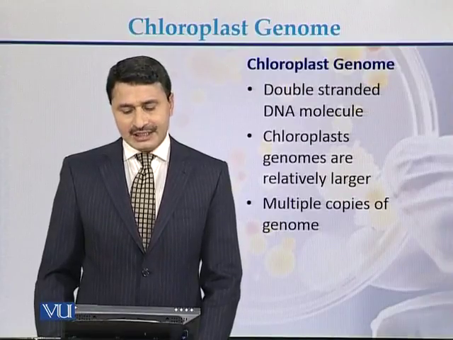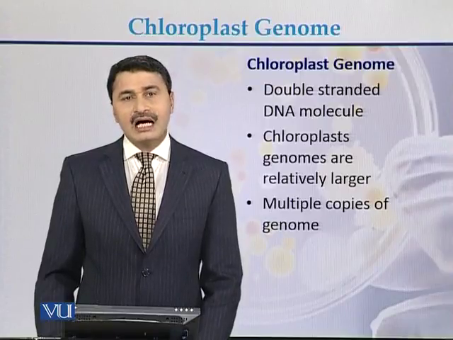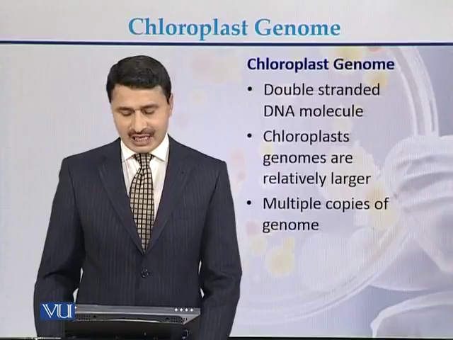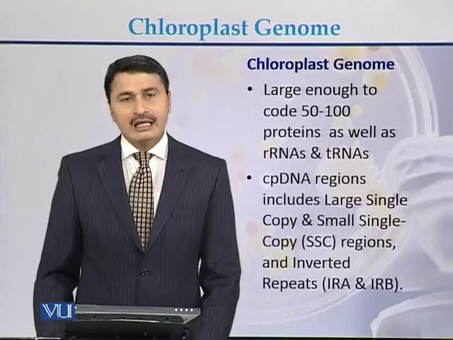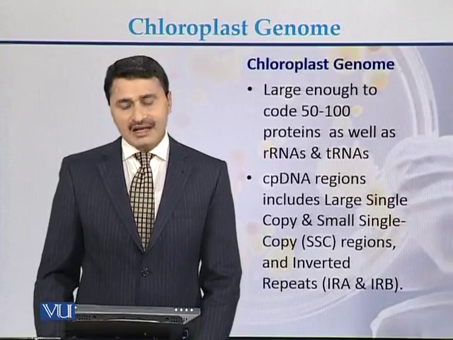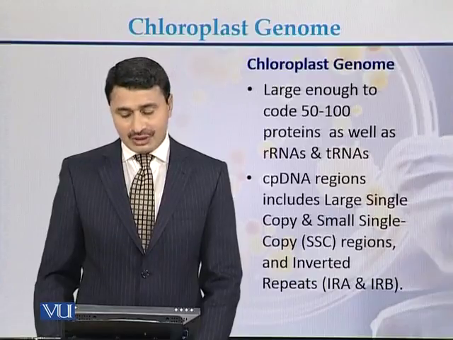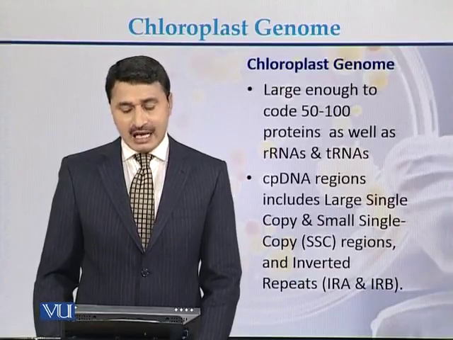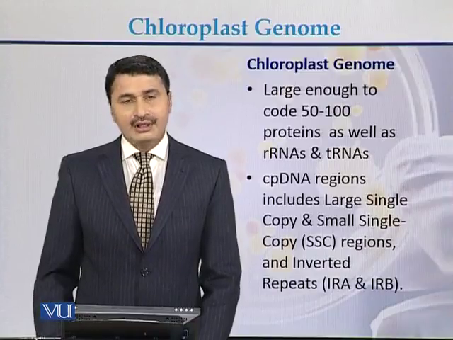Chloroplast genome can be a double-stranded molecule. Chloroplast genomes are relatively large in size and there are multiple copies of the genome. They can be large enough to code for 50 to 100 proteins as well as ribosomal RNAs and transfer RNAs.